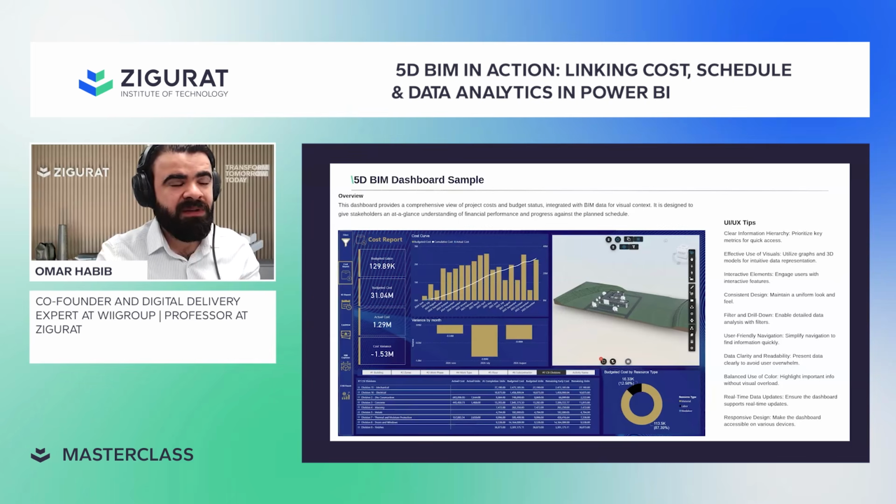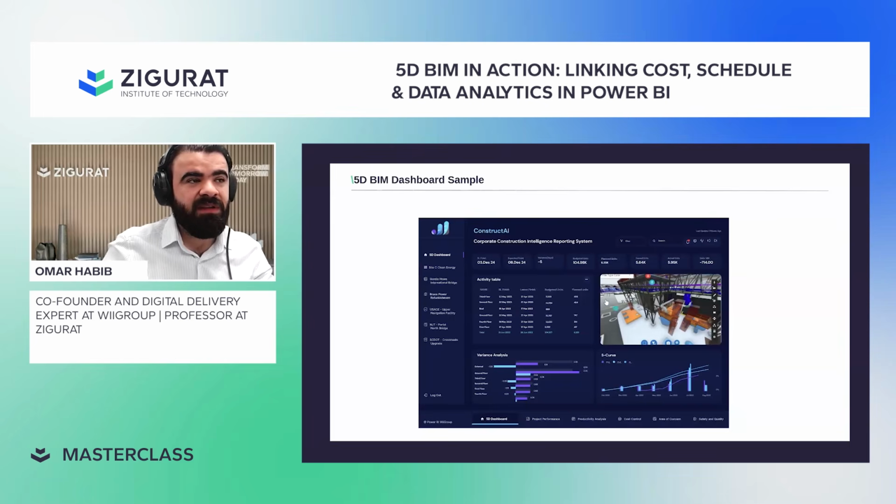Once you have the Power BI ready, you do some transformation to clean your data as much as you can. You'll have some samples of how I did this. Then you start calculating the information you want using specific DAX. So I'll give you another prototype of what the 4D, or the final product of the integration, is going to look like.